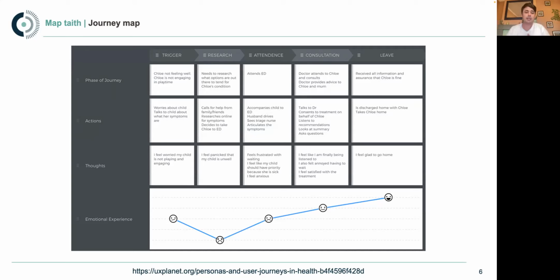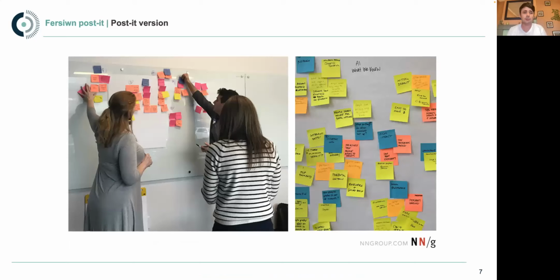So if you move on to the next slide for me, Elise. Thanks very much. These things, like the couple of examples we've shown so far, are both digital examples created on screen, perhaps run as a workshop on screen. But actually you can totally do this stuff in person. You can do this with Post-it notes, marker pens, flip charts, whatever it is you want to do.